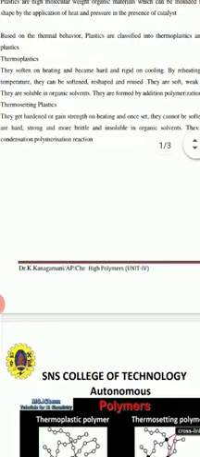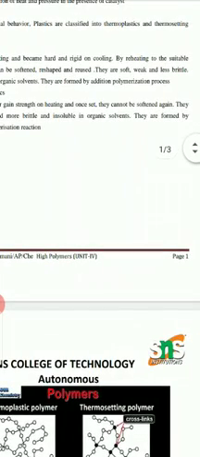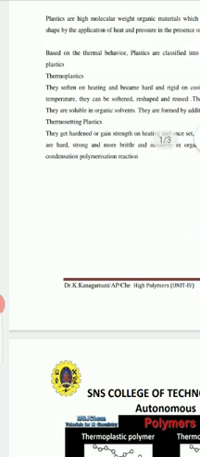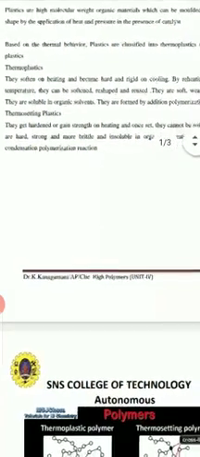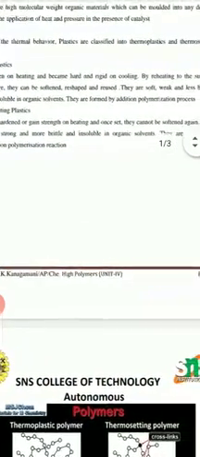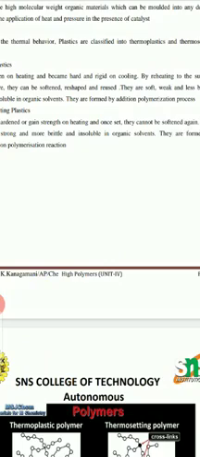So thermoplastics become softened on heating and again become rigid or hardened on cooling. By repeating the heating process, they can be reshaped, softened and reused again. They are soft, weak and less brittle, and they are soluble in organic solvents. They are formed mainly by the addition polymerization process.